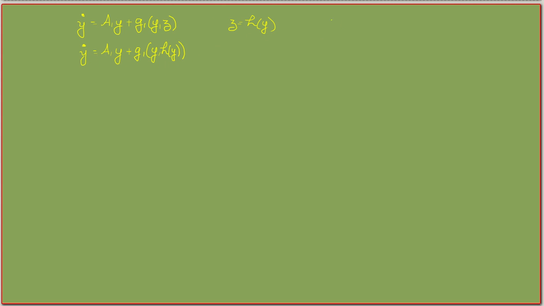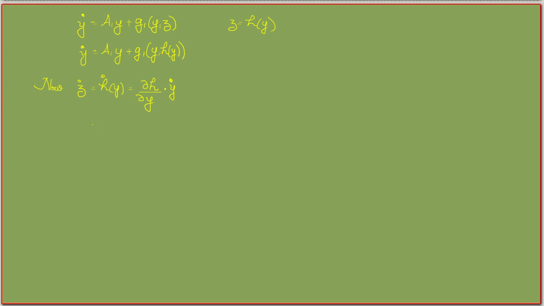So what is z dot here? Now we know that z dot is equal to h dot of y. This is equal to dou h by dou y into y dot, right?